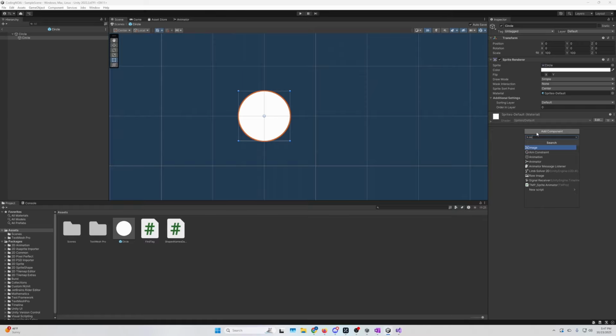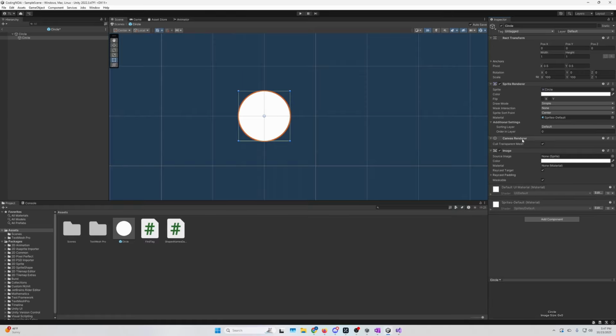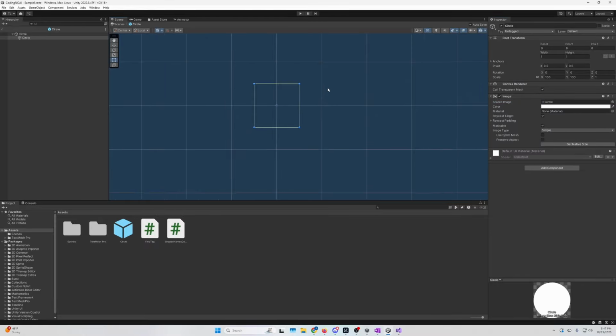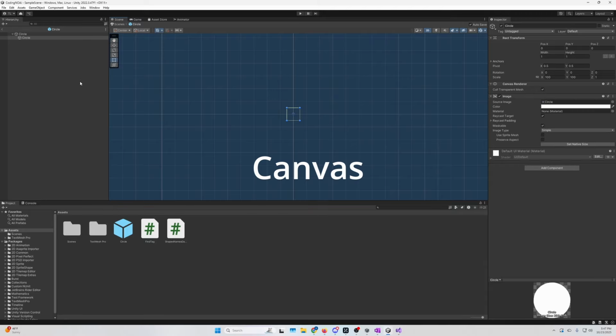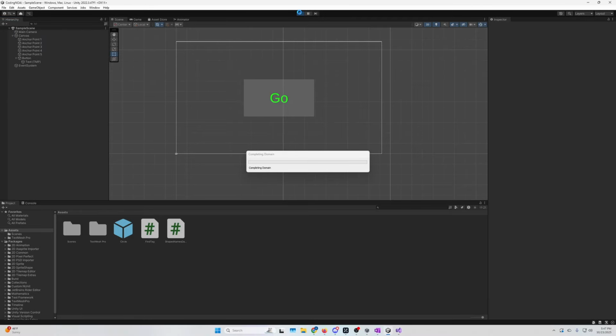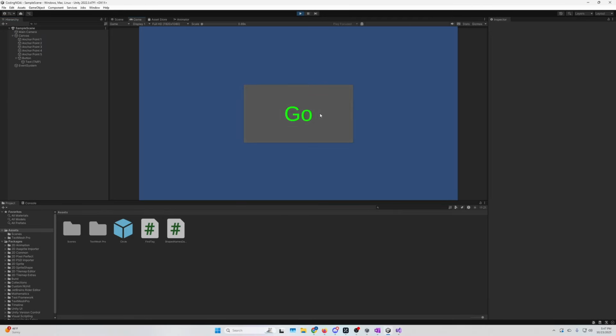It says sprite render. We need an image, so just image. Oh look, they look the exact same. So for copy, just copy that and paste that and delete the sprite renderer. And by that, I mean remove component. Oh yeah, there's no sprite in this, so we can't see it, but it should work. So save, let's hit play, recompile, go.